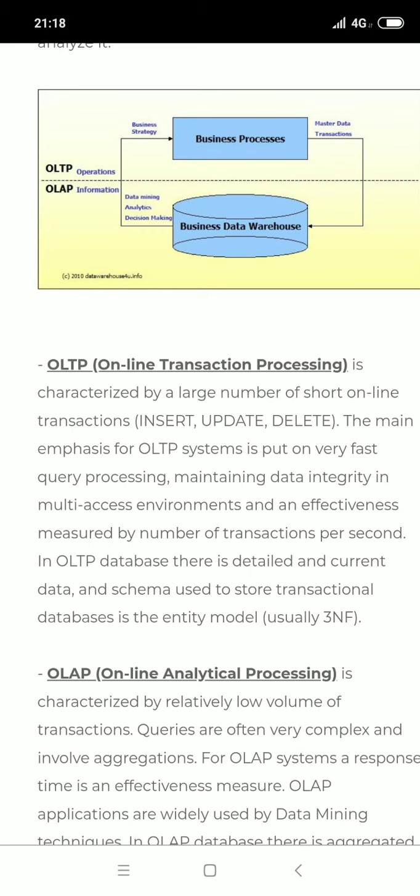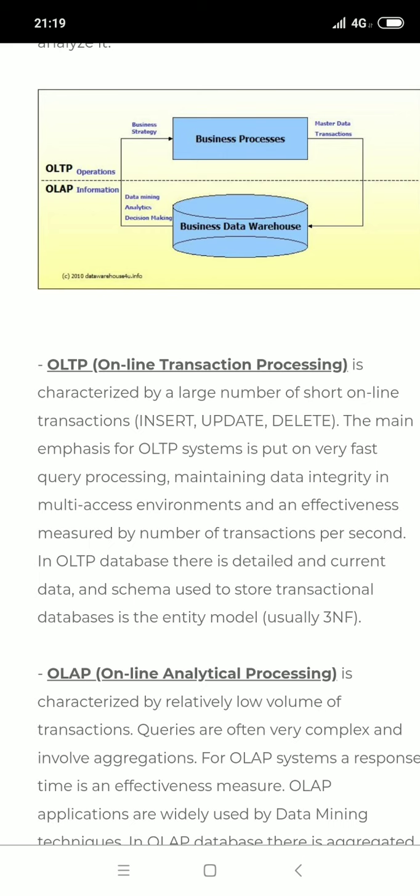So what is OLTP? Online transaction processing is characterized by a large number of short online transactions like insert, update, delete. The main emphasis for an OLTP system is put on very fast query processing, maintaining data integrity in multi-access environments, and effectiveness measured by the number of transactions per second.